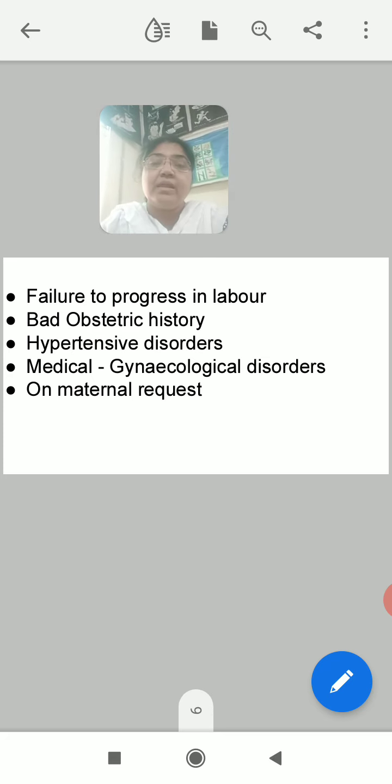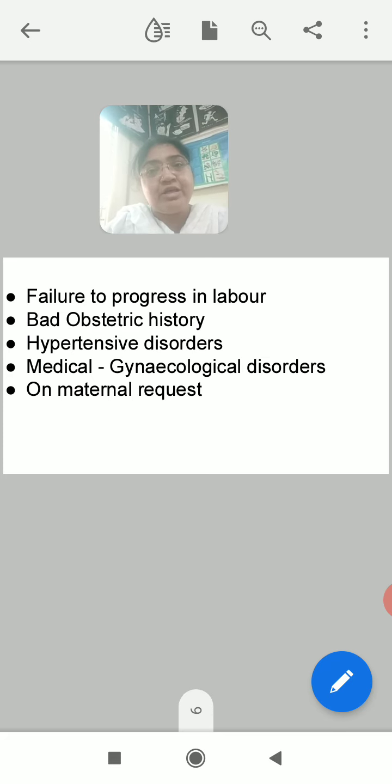Sometimes the data shows that after repeated vaginal births, there are chances of getting prolapse of uterus in future. So to avoid that gynecological condition also, the patient may decide to go for cesarean section.